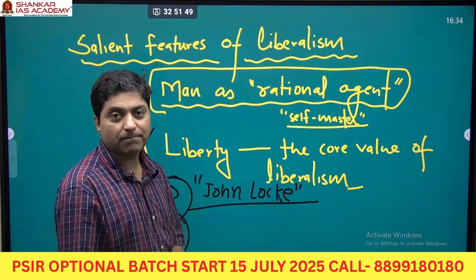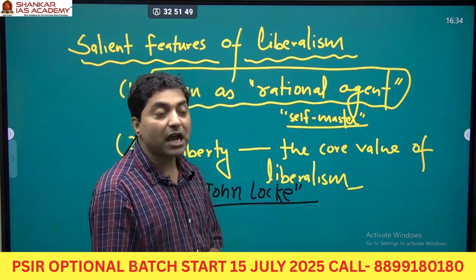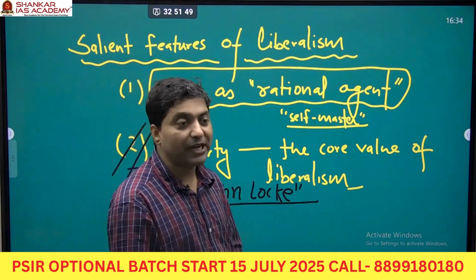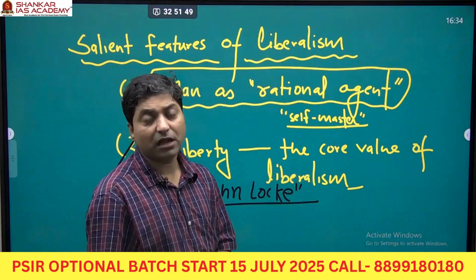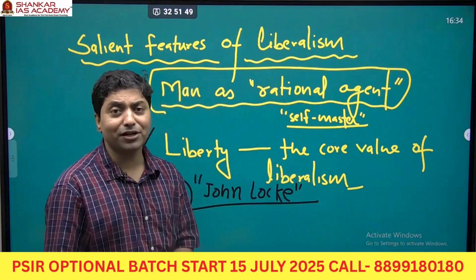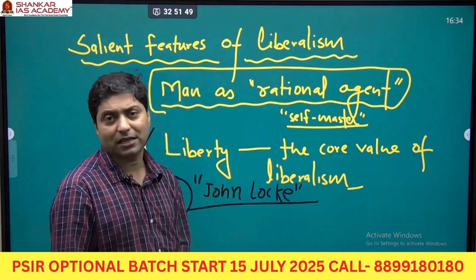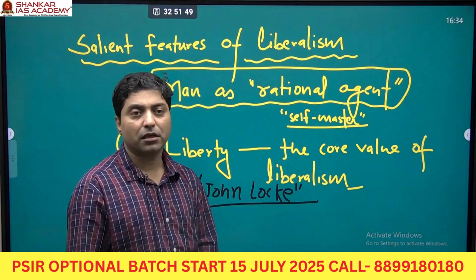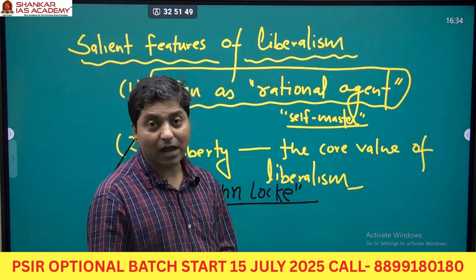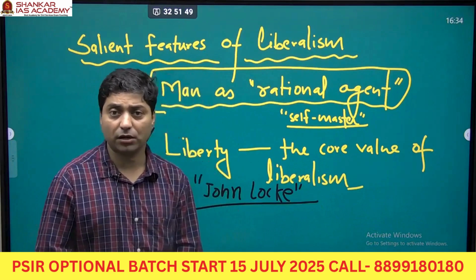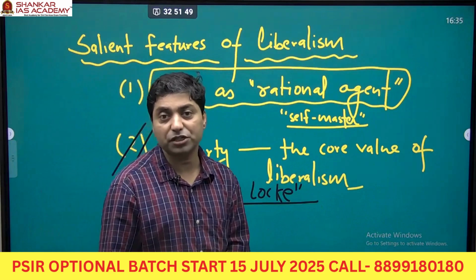Of course, the man should act according to their rationality, and our liberty should not intervene in the similar liberty of others. Otherwise, it will turn into a license. There is a difference between liberty and license. License means uncontrolled freedom. Locke said uncontrolled freedom should not be allowed. Liberty is fine, but uncontrolled freedom is not allowed.